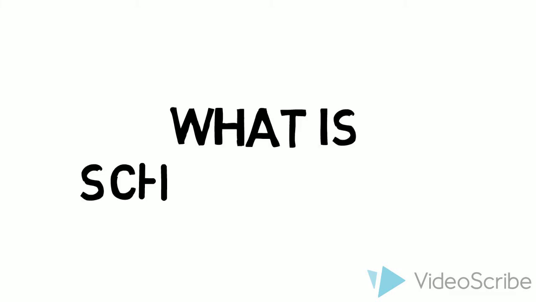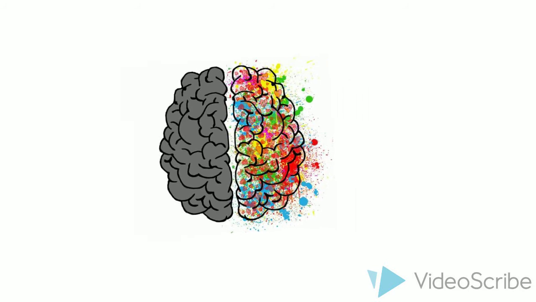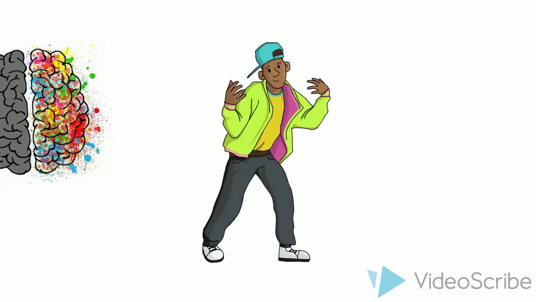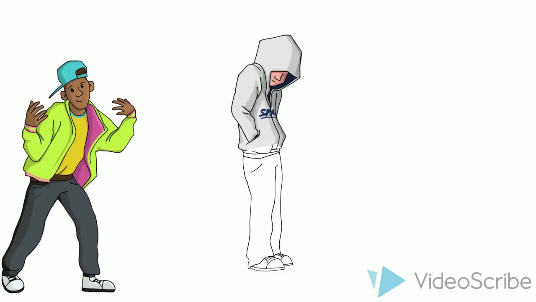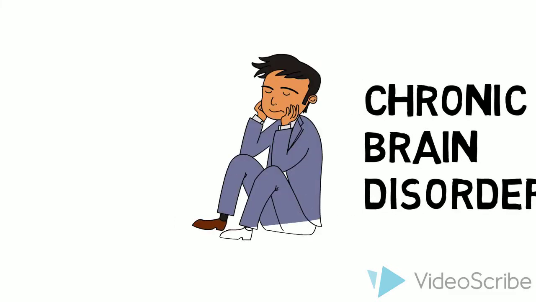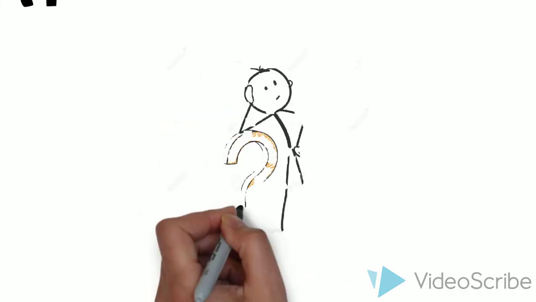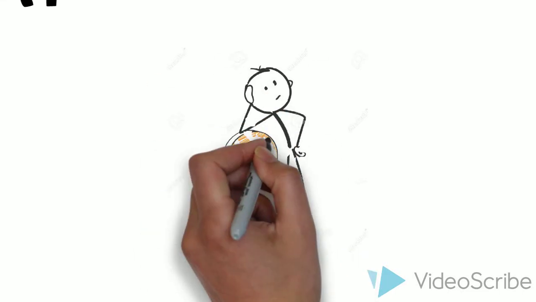What is schizophrenia? Does it mean a splitting of the mind, or a split personality, which some people may portray it as? Scientifically, what is schizophrenia all about? It is a chronic brain disorder that affects the person's personality and behavior. How do we recognize that a person has traits associated with that disease?